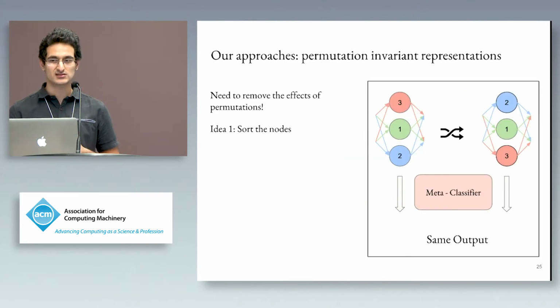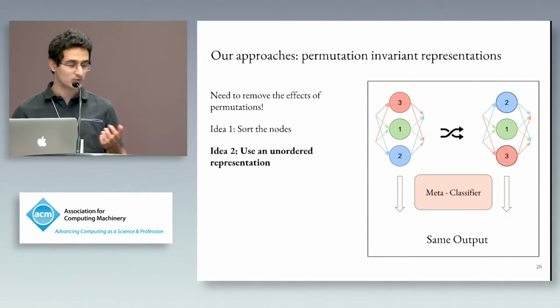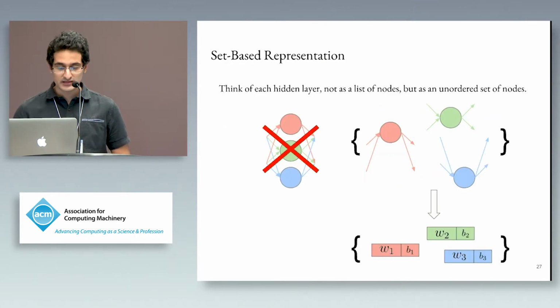Now, sorting the nodes is a pre-processing step where you basically make the job easier for the meta-classifier. What if the meta-classifier was smart enough to disregard the effects of permutations or ordering, and could work on an unordered representation? If we were able to do that, then we could simply use an unordered set. So you can think of each hidden layer not as a list of nodes, but as an unordered set of nodes, and each node is described by its weights and bias. So you now have an unordered set of weights and biases.